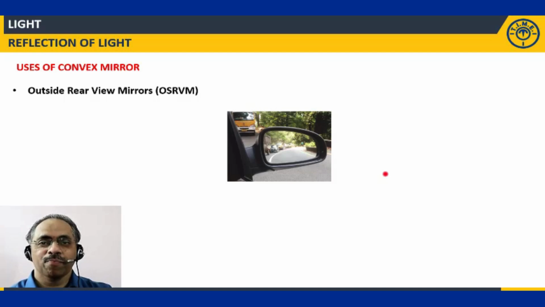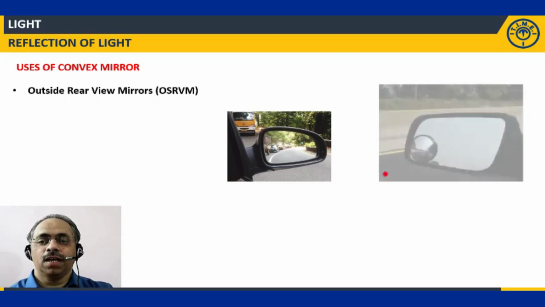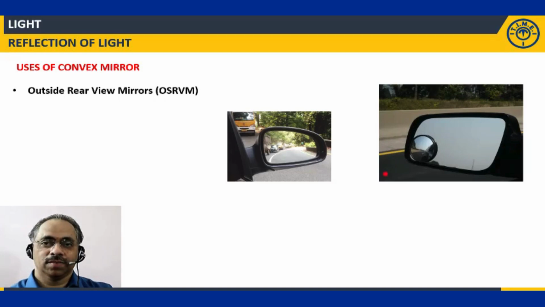These mirrors are placed outside the vehicle so that the driver can observe the person coming from behind. It is easy for them because the field of view of the convex mirror is more than that of a plane mirror.